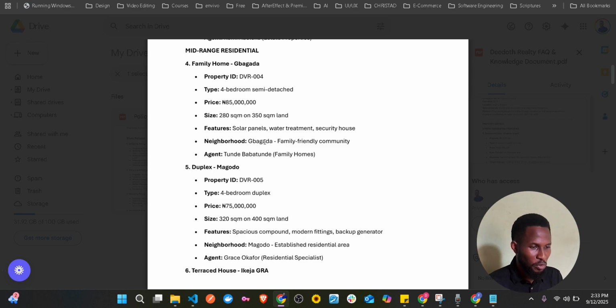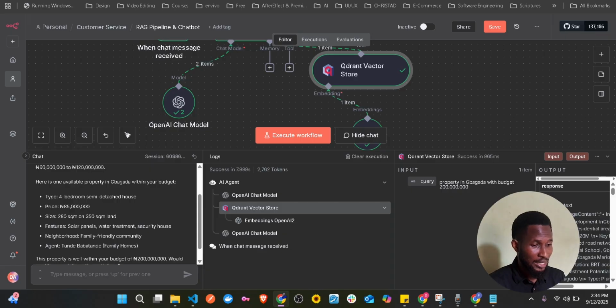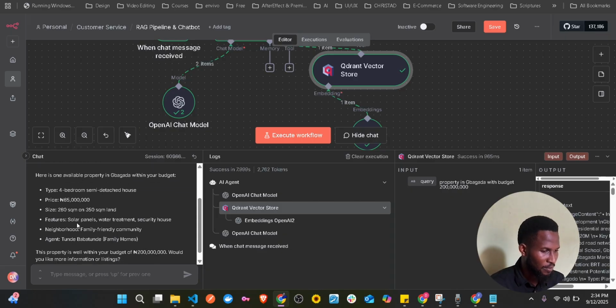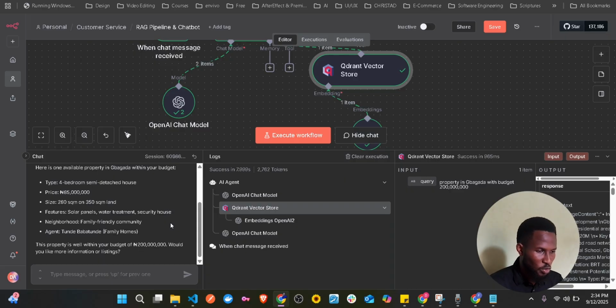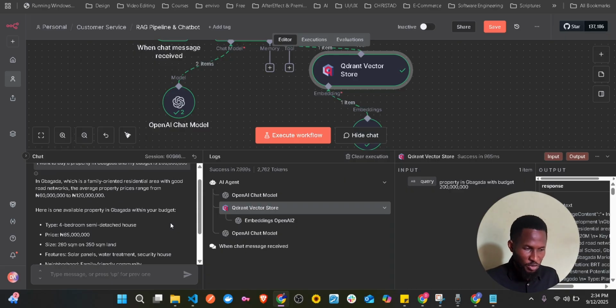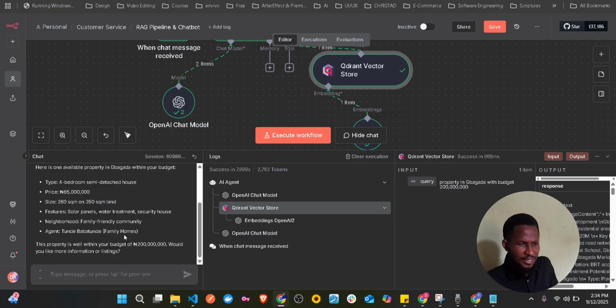See what we have: neighborhood. We have Bagada, family-friendly community, and then the agent, and then features: solar panels, water treatment, security house. If you check, it's going to give you that as well. So it is exactly what you have, it's just going to construct it in a way that is suitable instead of just pick and dump. It's just going to tell you that, okay, in Bagada, which is a family-oriented residential area with good road network, the average property prices range from this, and then you have it.